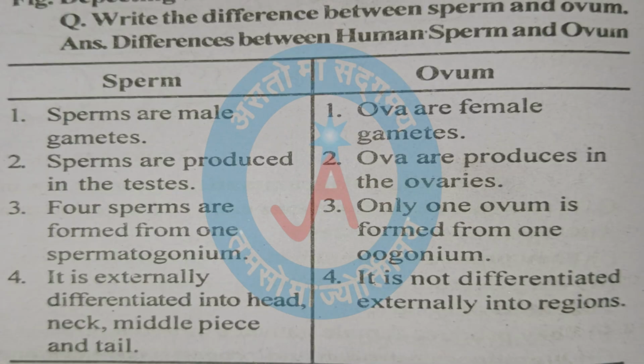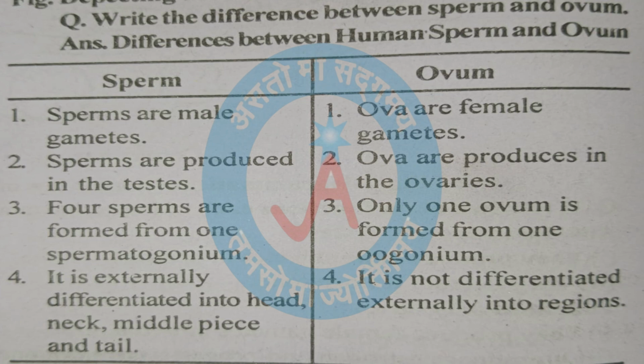Write the difference between sperm and ovum. Sperm, first point. Sperms are male gametes. Ovum, first point. Ova are female gametes. Sperm, second point. Sperms are produced in the testes. Ovum, second point. Ova are produced in the ovaries.